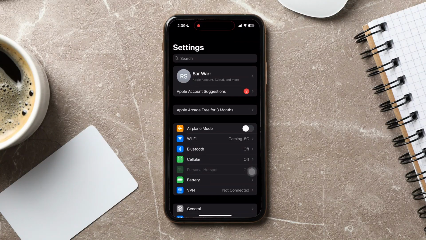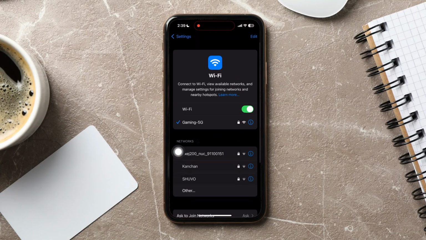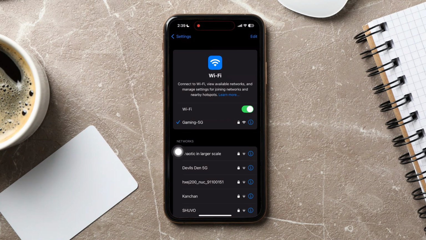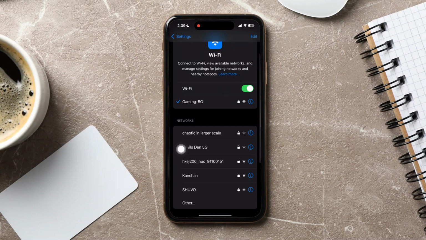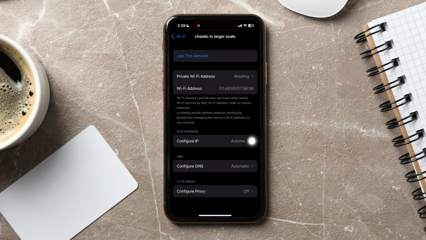a personalized user experience. Once you're here, tap on Wi-Fi as shown. You are now in the Wi-Fi settings page. Tap on the information icon on the right side of any network you wish. Then, find and tap on Configure Proxy.